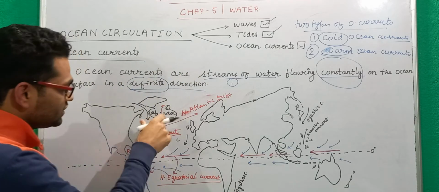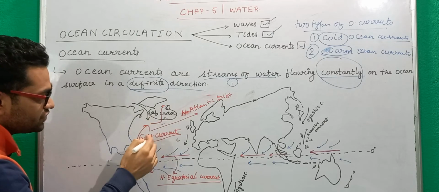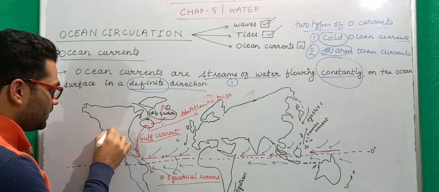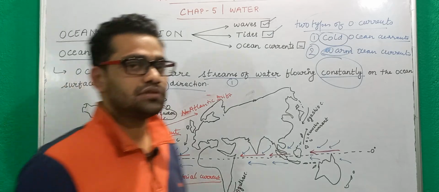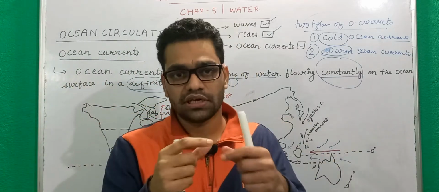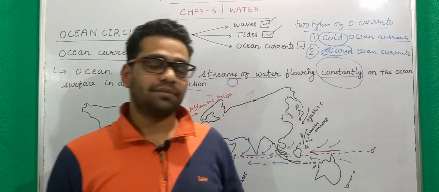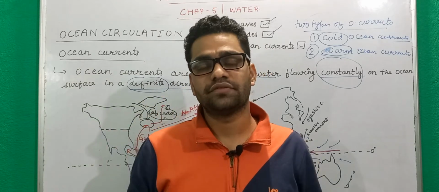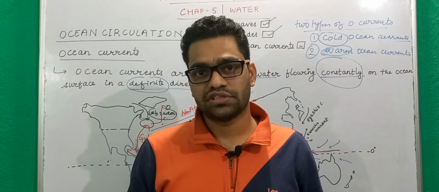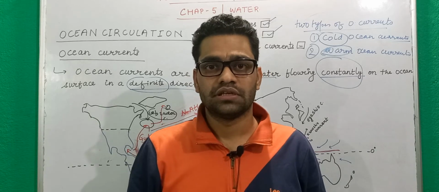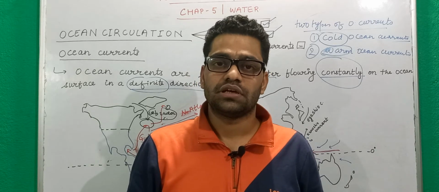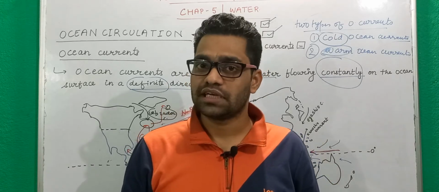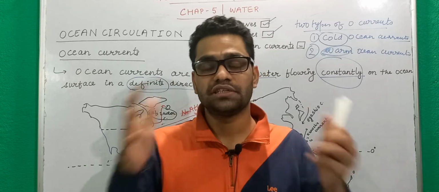And now when this Labrador current and the Gulf Stream, which is a warm current, meet in this area, what is happening here? Whenever the warm and the cold currents meet together, the cold currents bring with themselves a high amount of nutrients, and because the temperature there is very favorable for fishes to flourish, whenever there is an intermixing of warm and cold current, that area will be abundant in fish.